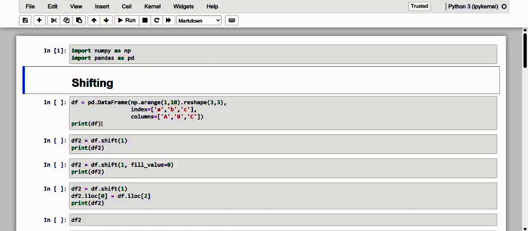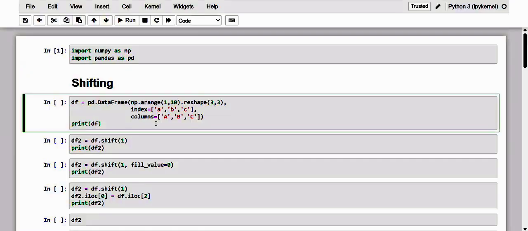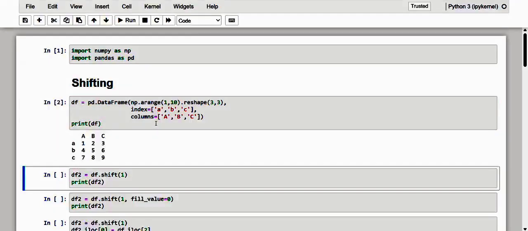Dear friends, here let me create a data frame to demonstrate shifting. So kindly have a note of it. Yeah, this is the data frame we have just created. It is a reshaping into a 3 by 3 matrix, and we have provided the index as lowercase a, b, c, and the columns in uppercase A, B, C. And dear friends, shifting an object such as a data frame is done with the shift method. Kindly have a note of it. This is the shift method.